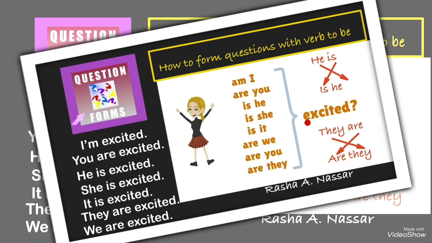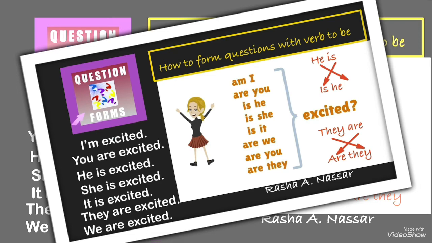Are you excited? Is he excited? Is she excited? Is it excited? Are we excited? Are you excited? Are they excited?